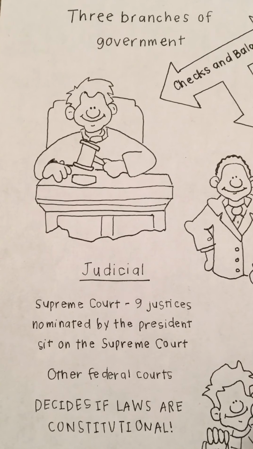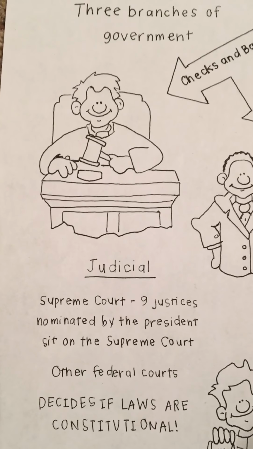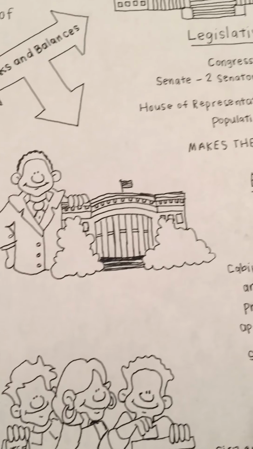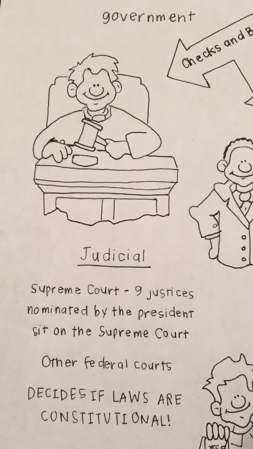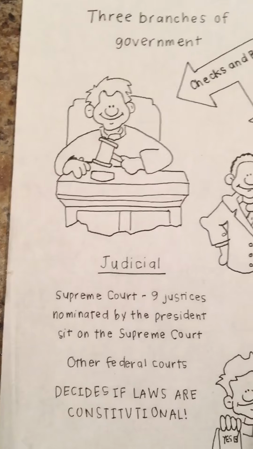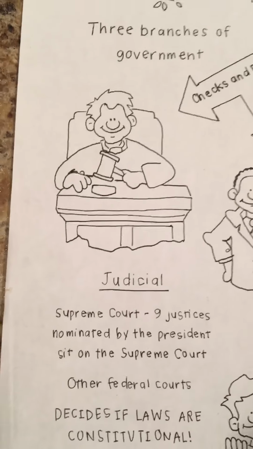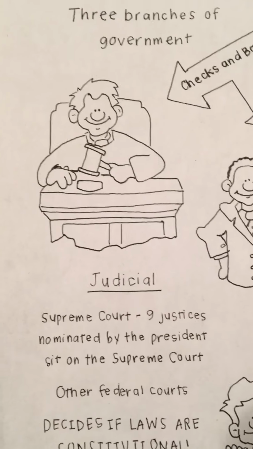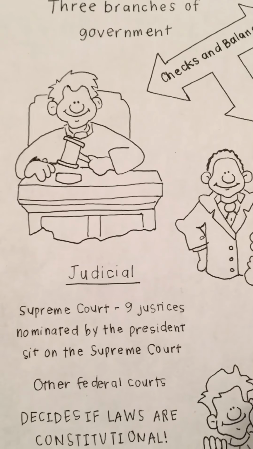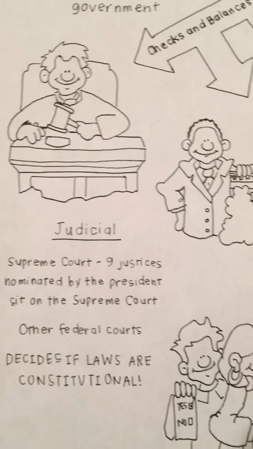So again, the judicial branch helps make sure that each of the others are always being checked to make sure things are done properly. So each of the judges that you may see throughout your lifetime, whether in Utah, on TV, or in the Supreme Court, are all part of this judicial branch.